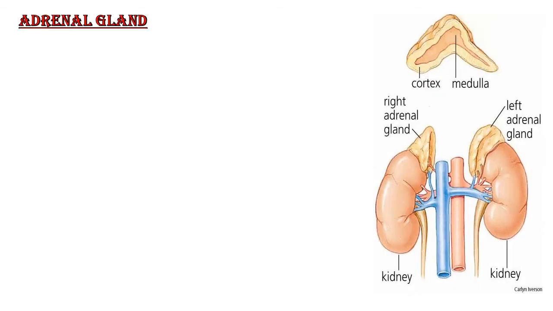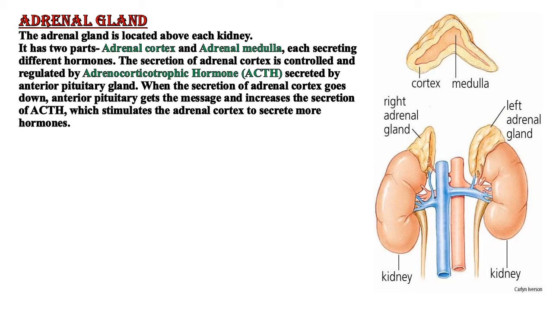Next, we have the adrenal gland. Now, the adrenal gland is located above each kidney, and it has two parts. One is the adrenal cortex, and another is the adrenal medulla. And these two secrete different hormones. The secretion of the adrenal cortex is controlled and regulated by adrenocorticotropic hormone, which is also known as ACTH, and it is secreted by the anterior pituitary gland.